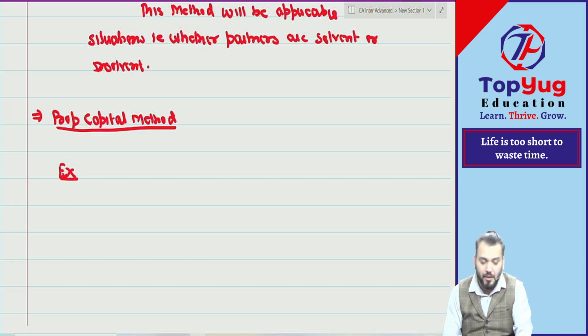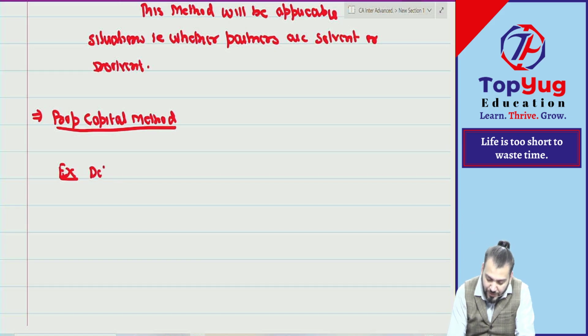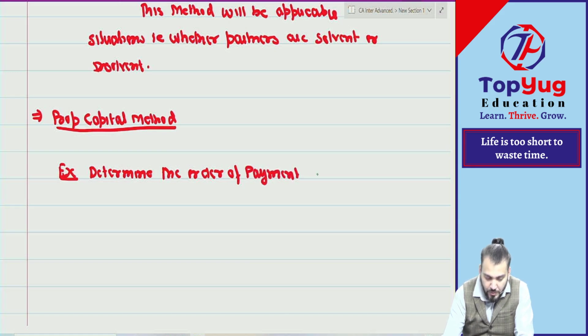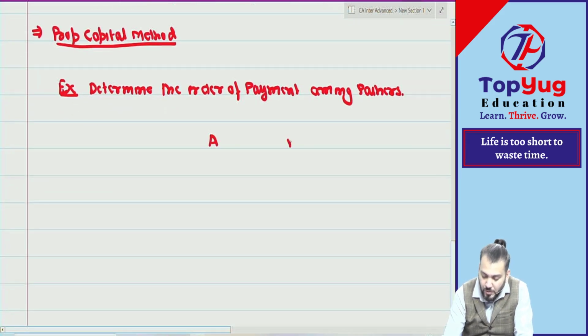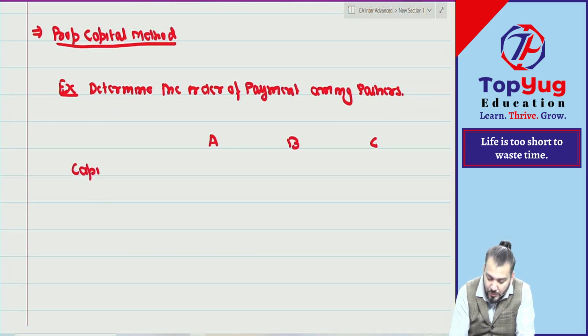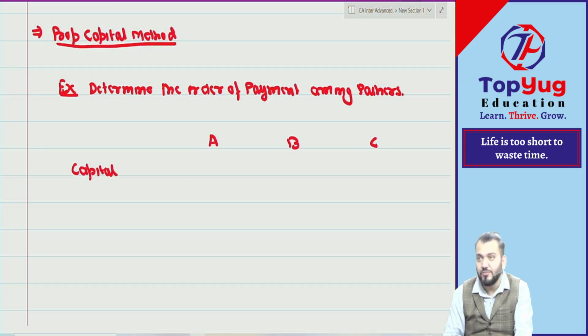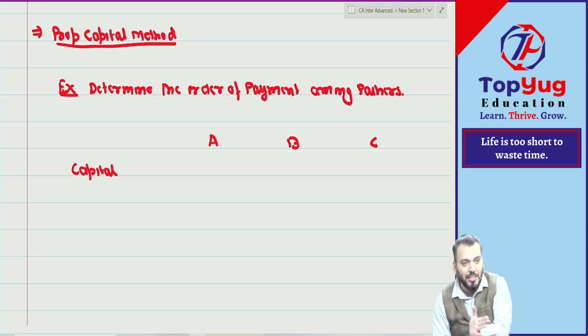Let us determine the order of payment among partners. So A, B, C are partners. I will also give you the capital on the date of dissolution.